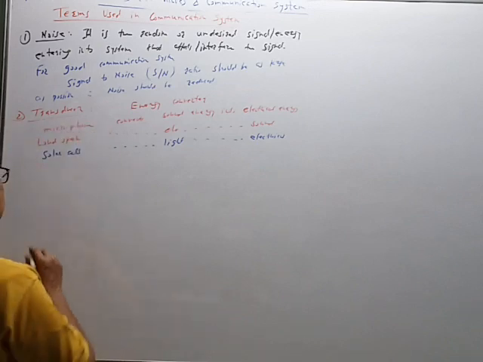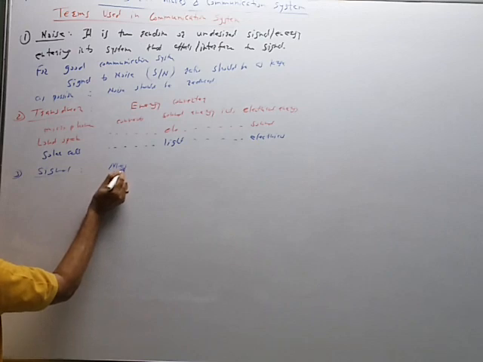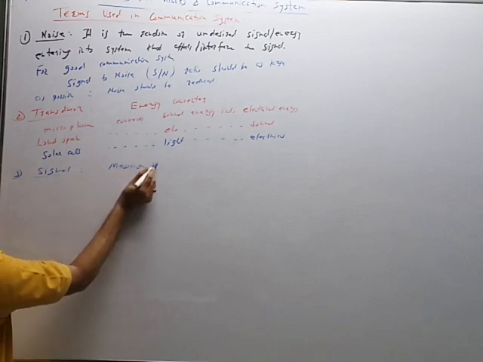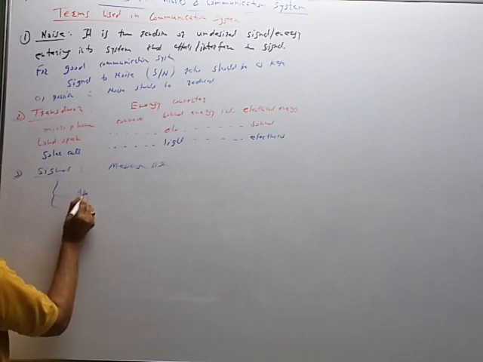Then the next term is signal. It is called the message signal. So there are two types of signal. One is an analog signal and another is a digital signal.